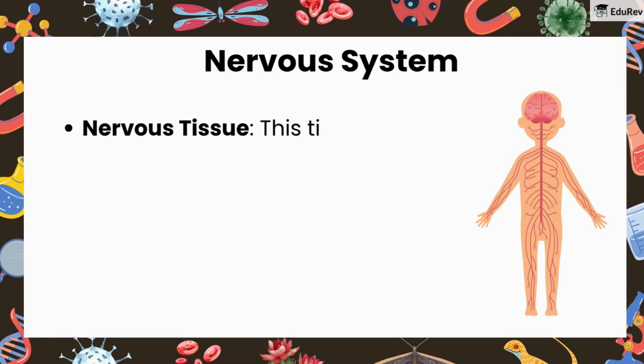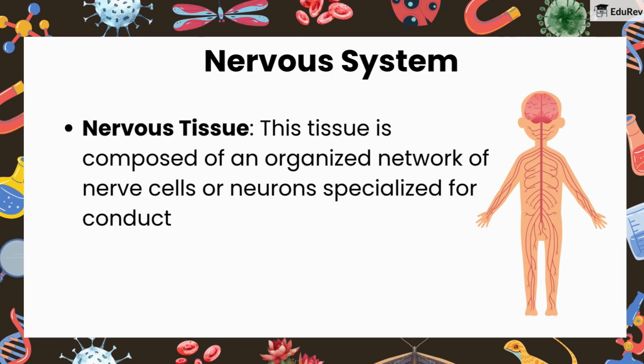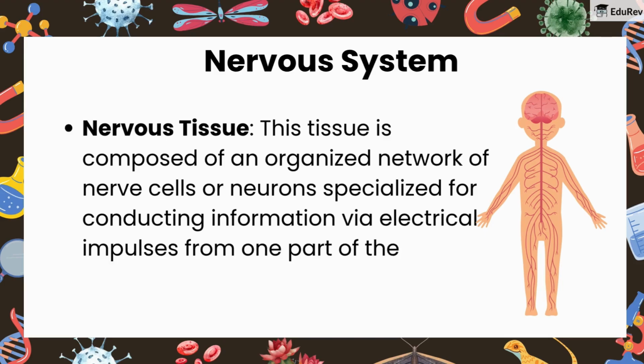Nervous tissue. This tissue is composed of an organized network of nerve cells or neurons specialized for conducting information via electrical impulses from one part of the body to another.